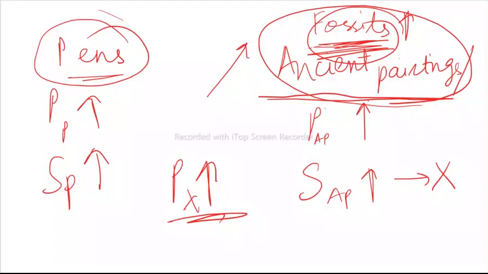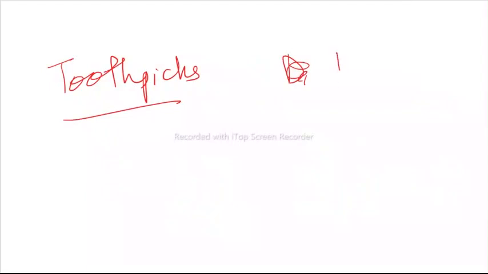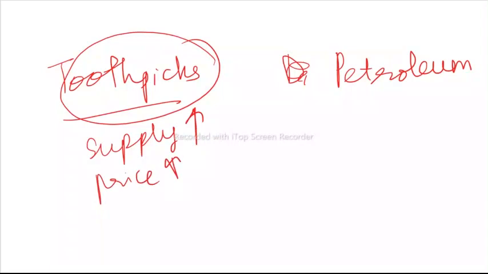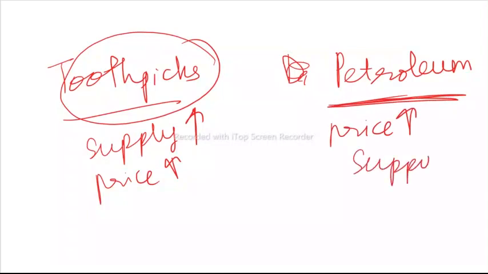Okay, I'll give you one more example. Let's say we talk about toothpicks, okay, and let's say petroleum. If the market price of toothpicks rises, then what will happen? The supplier will supply more toothpicks, right? So the supply of toothpicks will increase if the price rises. It is easy to increase the supply of toothpicks. You just need to set up more machinery, more factories, and everything. So it's easy. If the price of petroleum rises, do you think the supply of petroleum will also increase?